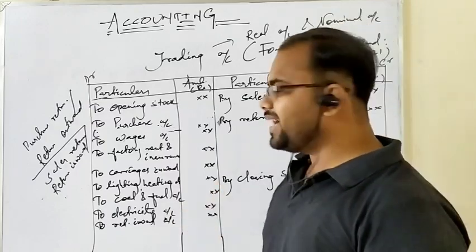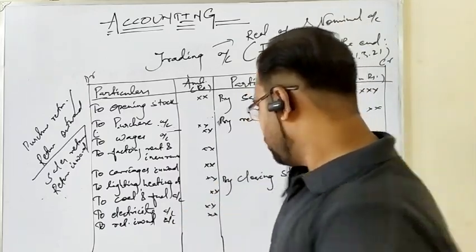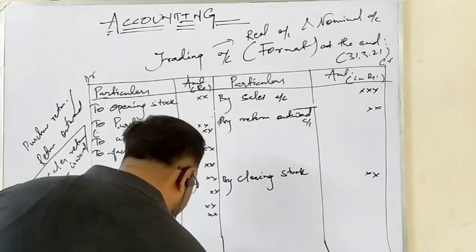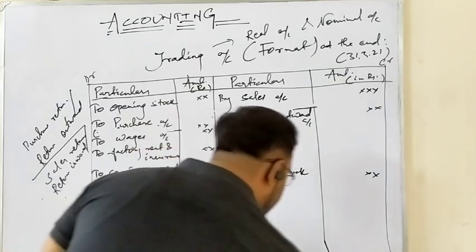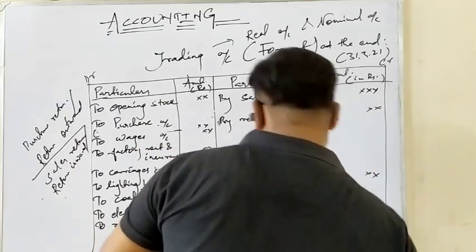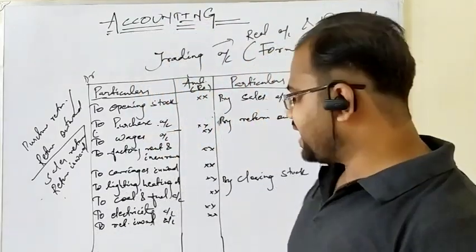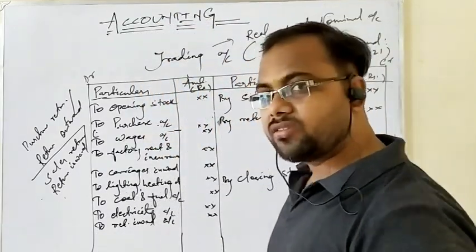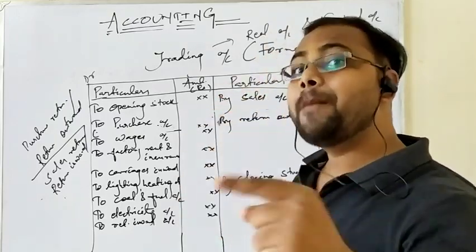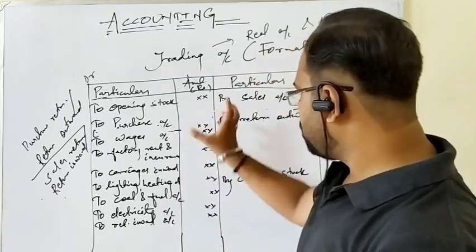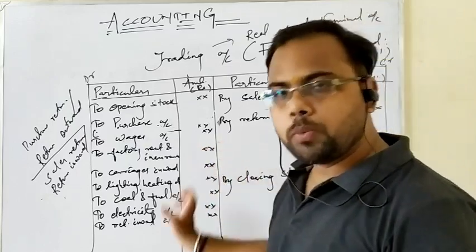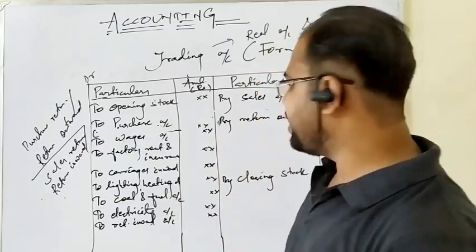Now we start the trading account. You might be knowing how ledger accounts are closed. You have to see the highest total, and the highest total is put on both the sides. Why? Because of the matching concept. So you have to total both the sides and put the highest total on both the sides.